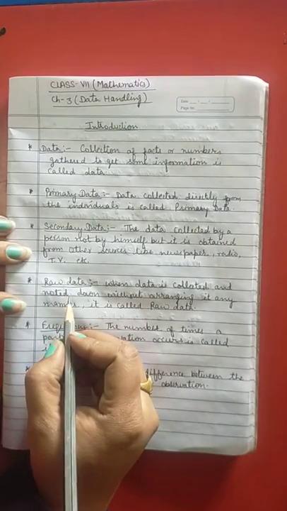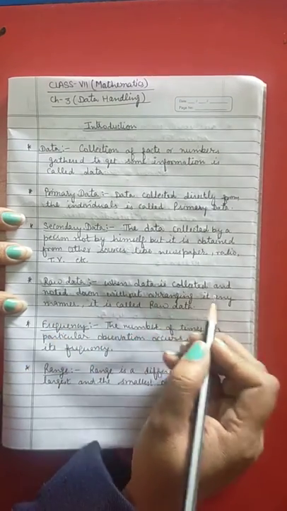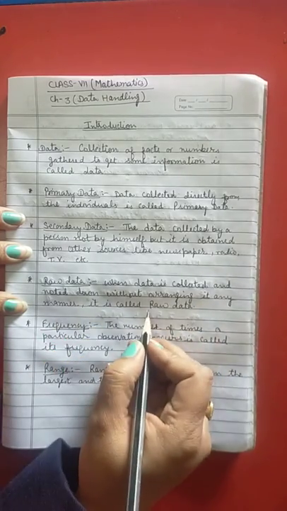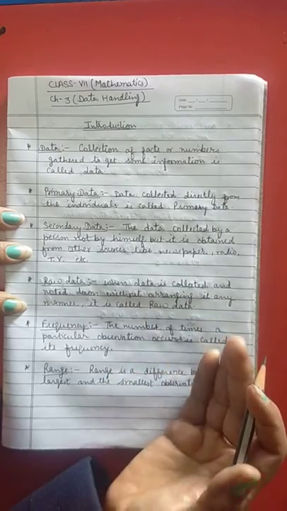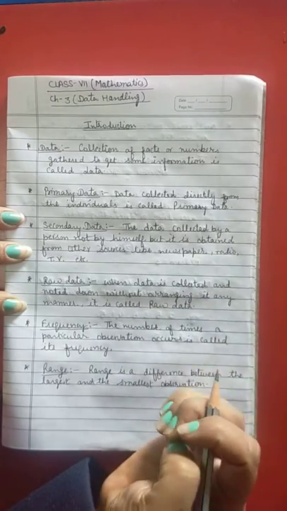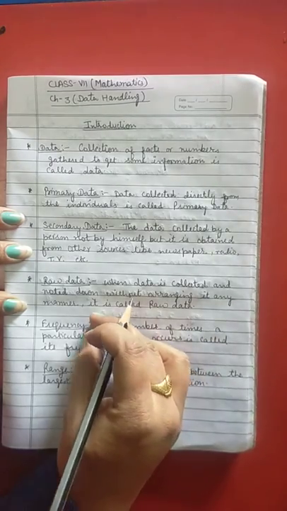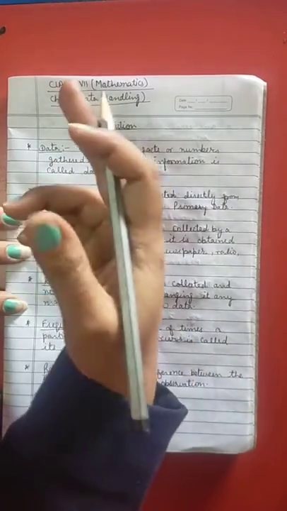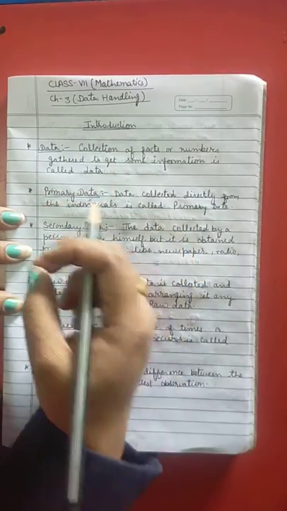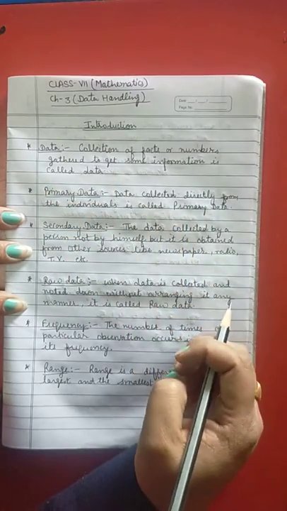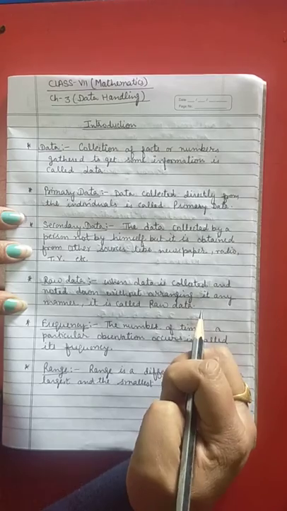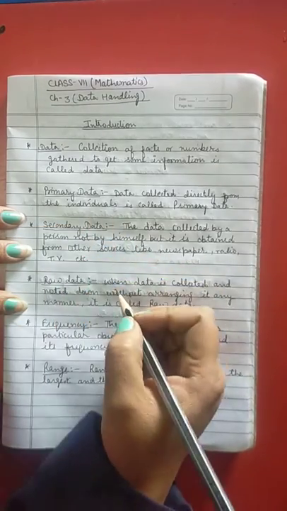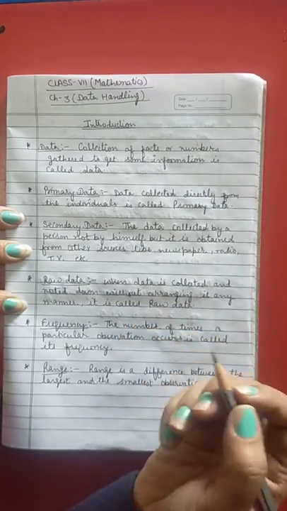The next, raw data. When data is collected and noted down without arranging it in any manner, it is called raw data. See, for example, when I went to class and I want to know which student is having birthday in which month. So I am asking just randomly who is having birthday in which month, in which month, in which month. Then I am writing only. I am not arranging them. I am not writing how many students are having birthday in January, then how many in February. Just I am writing first student, then second student, and third student. That one is known as the rough data, that raw data.